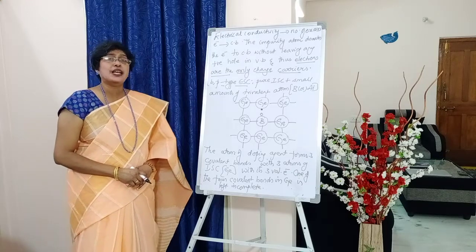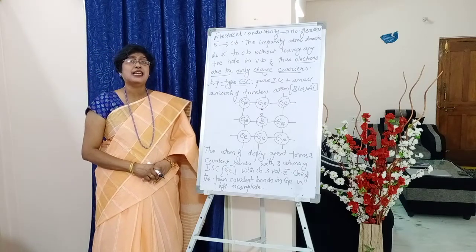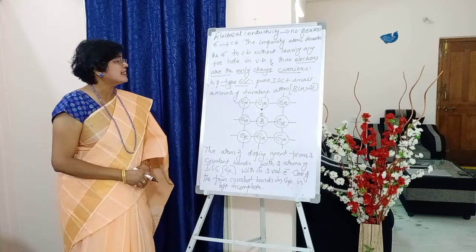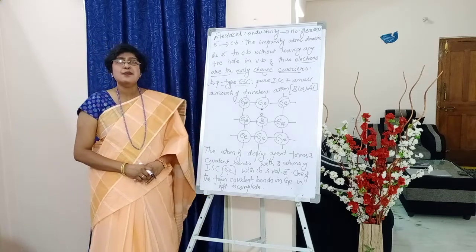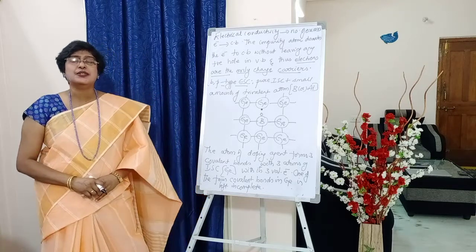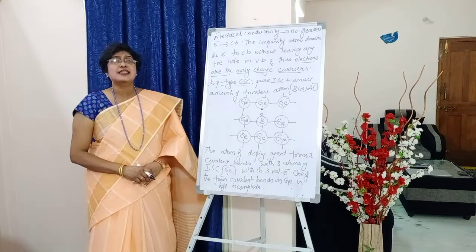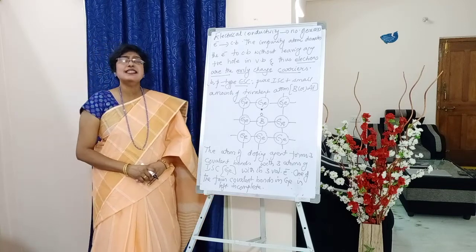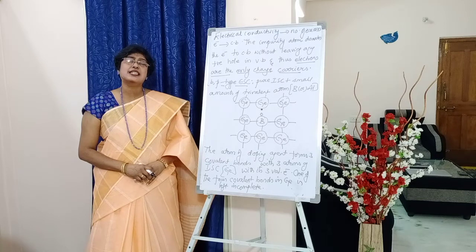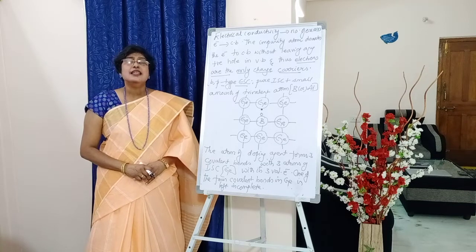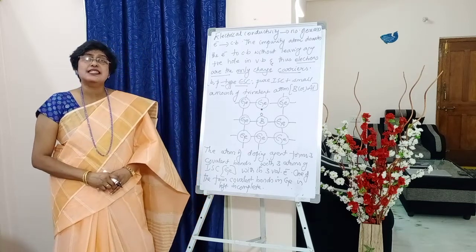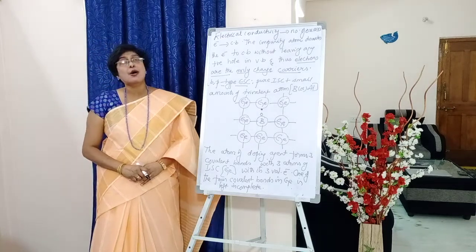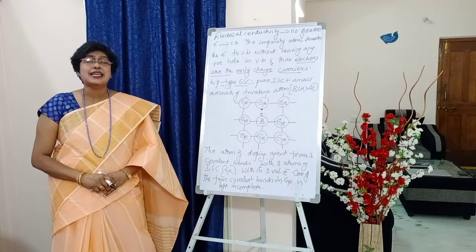So pure intrinsic semiconductor plus a small amount of pentavalent atom gives an N-type extrinsic semiconductor. Next one is the P-type extrinsic semiconductor, students. Put the side heading P-type extrinsic semiconductors. How is a P-type extrinsic semiconductor formed, students? Here also, to a pure intrinsic semiconductor, for example germanium, we add small amounts of trivalent atoms. What's the meaning?